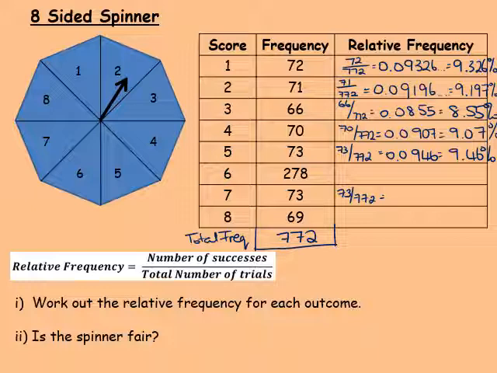The next one, you can see this is quite a big jump. So it seems that 6 has come up quite a lot in comparison to everything else. So does this seem fair to you? If it's not fair, then what word would we have for that? Okay, so 278 divided by 772 leaves us with 0.3601. So that's 36.01%. So you can see the probability of getting a 6 is a lot bigger. So for the others, we're around 9%. And for this one, we're at 36%. So about 4 times as likely to land on 6 than the other numbers.